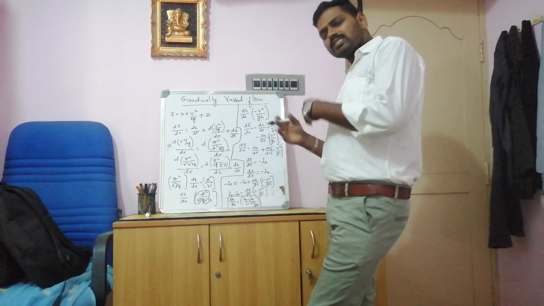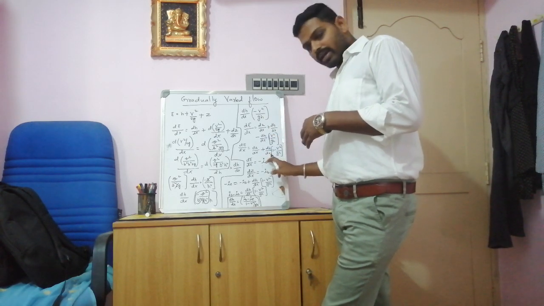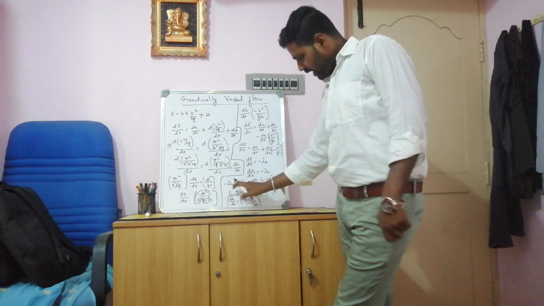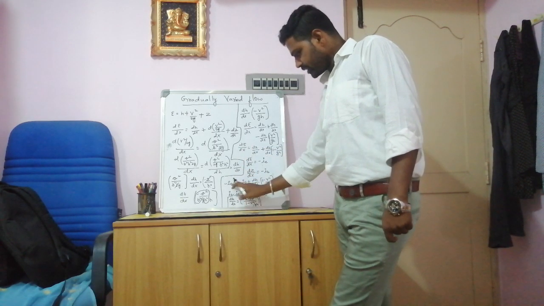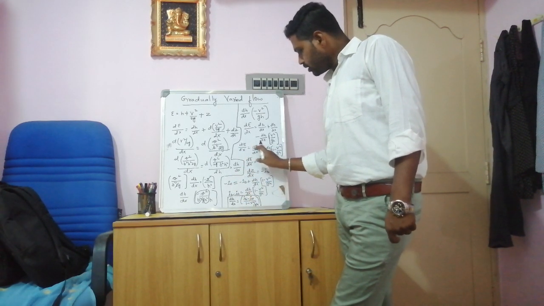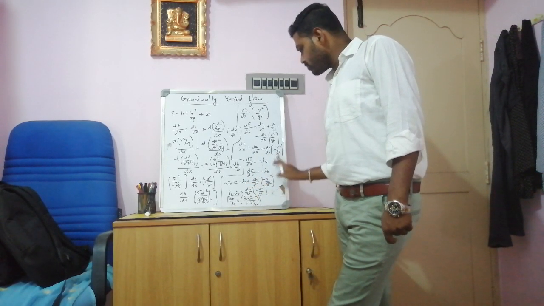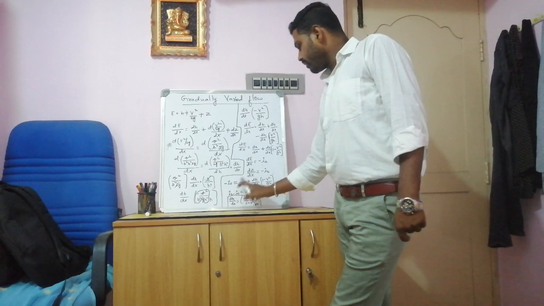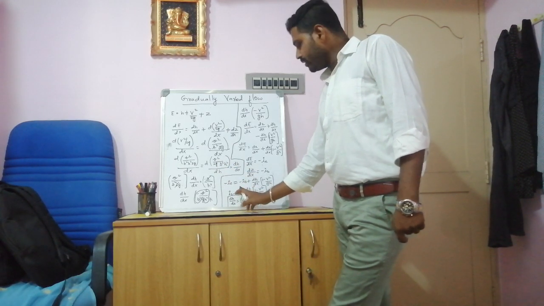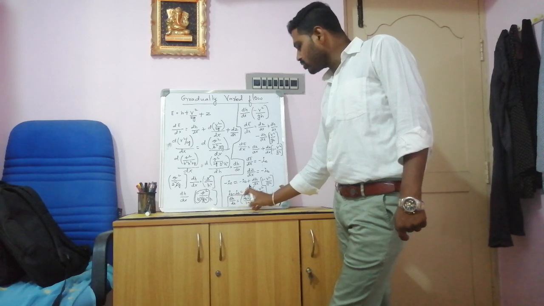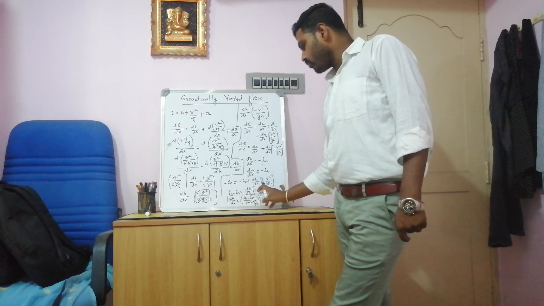So now we can just substitute d by dx as minus ie and dz by dx as minus ib. Then again the equation, d by dx as minus ie is equal to dz by dx as minus ib plus dh by dx into 1 minus v square by gh. Then you can send minus ib to the other side. So here minus will become plus, ib minus ie is equal to dh by dx into 1 minus v square by gh.